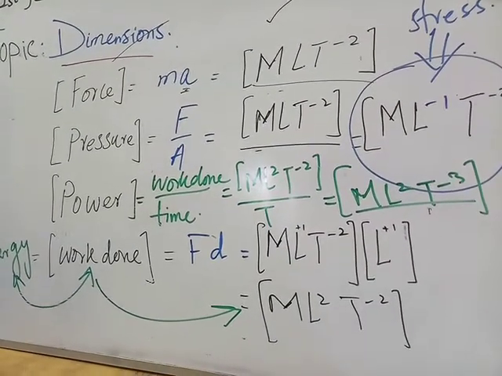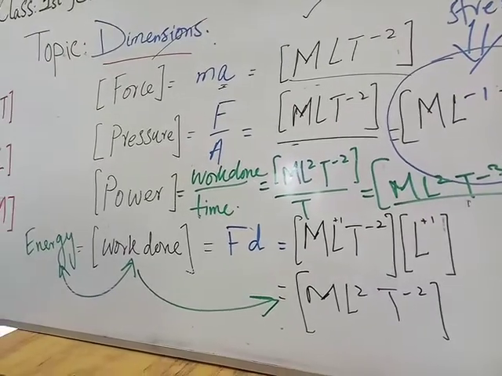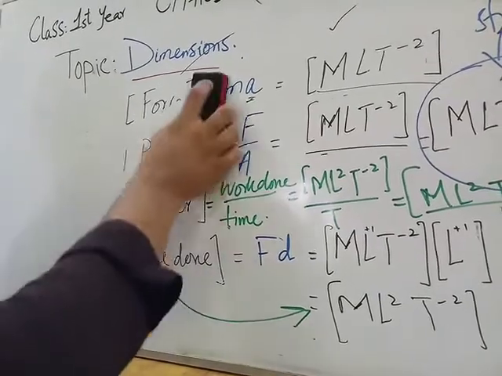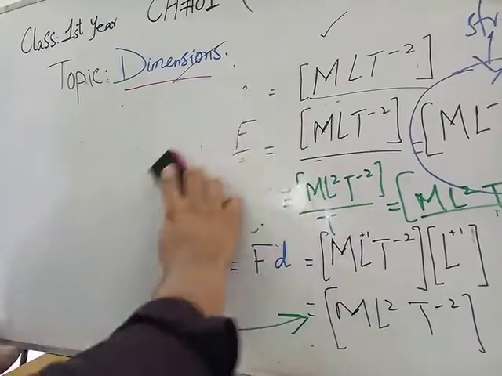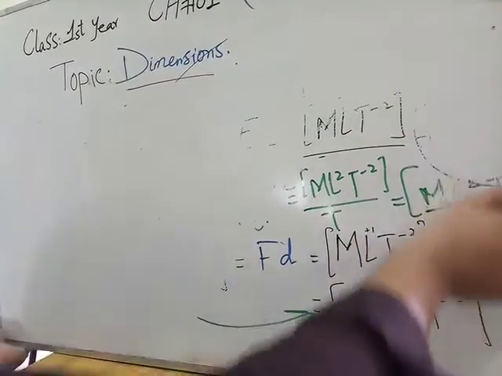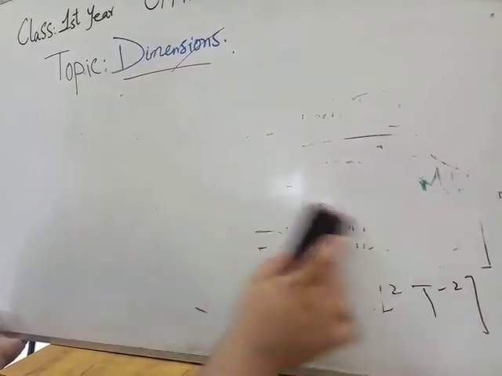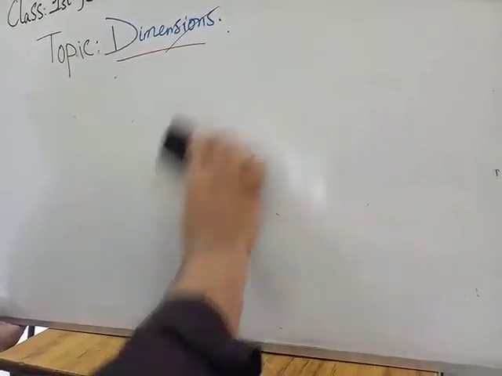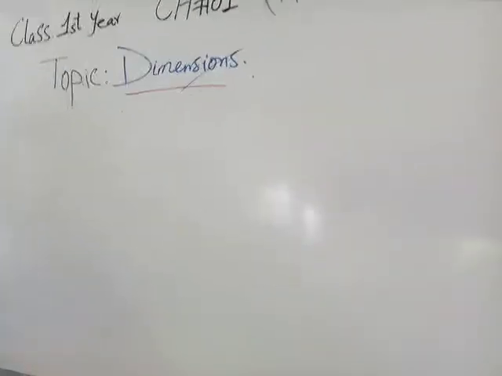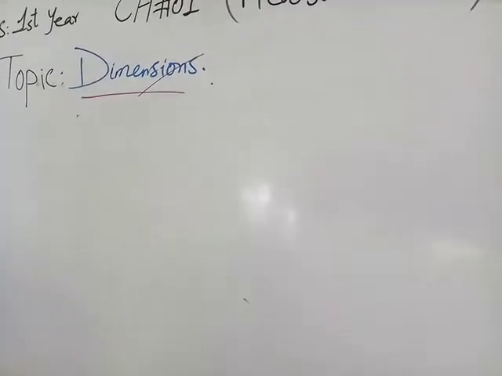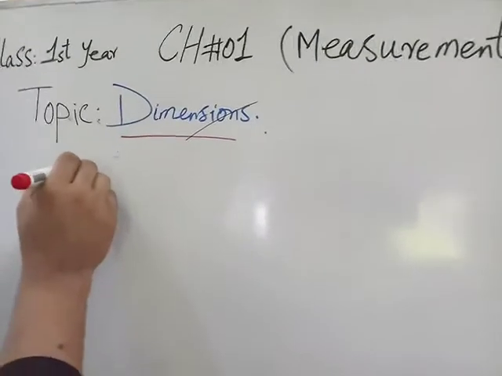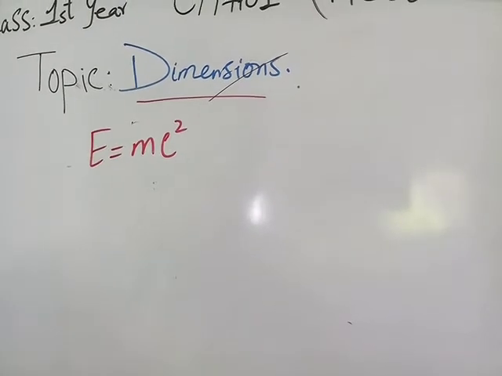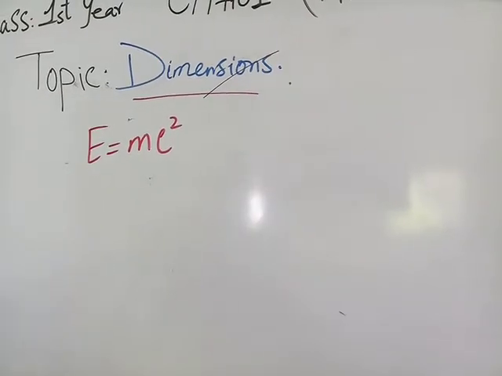Now let me proceed towards an example. In the paper the examiner may ask a question about an equation and ask whether it is dimensionally correct or incorrect. In your exercise there is also a question: E = mc^2. Is it dimensionally correct or incorrect?